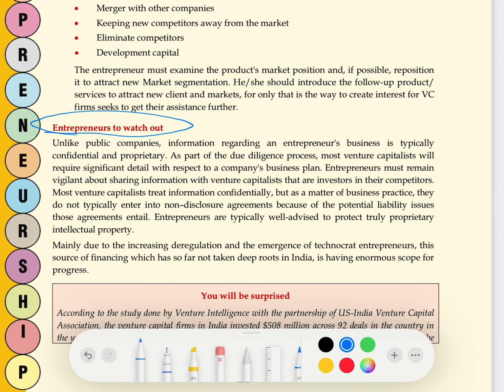Then what should the entrepreneur do? The entrepreneur should take a patent or intellectual property right for his product before actually going to the VC, so that if the VC discloses his idea to anybody, he is in a safe position because his idea is already patented. So this is something entrepreneurs should watch out for.